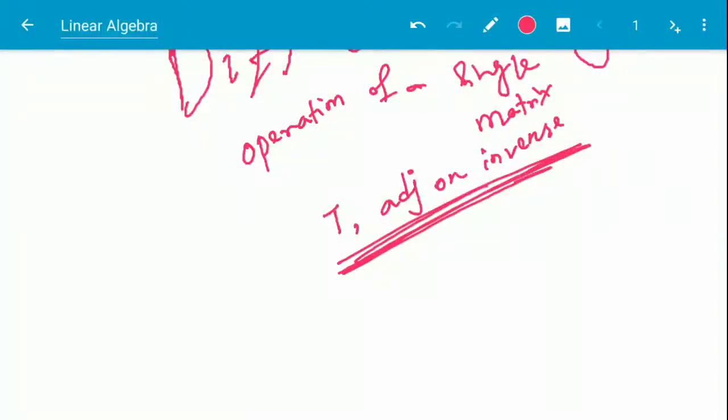If A is a matrix, then A transpose is this one. What will be the relation between them and what are the properties? What is the adjoint? Adjoint is the minor cofactor and then transpose. This is called the adjoint of a matrix. And what are the properties of the adjoint of a matrix? And what are the properties of the inverse of a matrix?